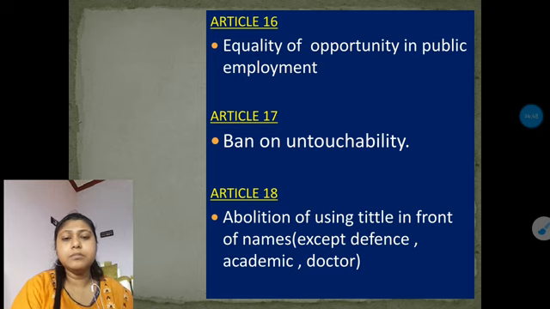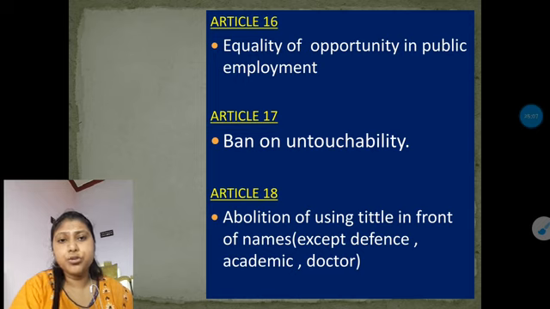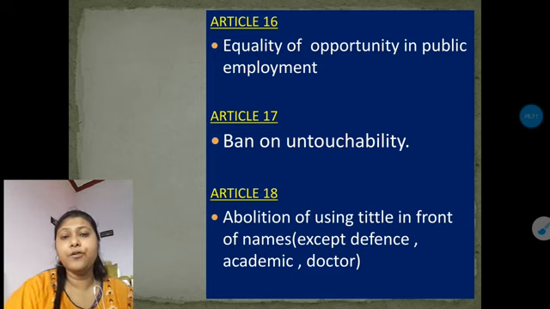Please go through this video clearly and thoroughly along with your NCERT book, so that you will get a clear idea. Though in your NCERT book maybe the articles will not be given, please of course go through the articles, because as I already said, as a political science student, you need to know about the fundamental rights along with their articles, so that it will be helpful for your higher studies.